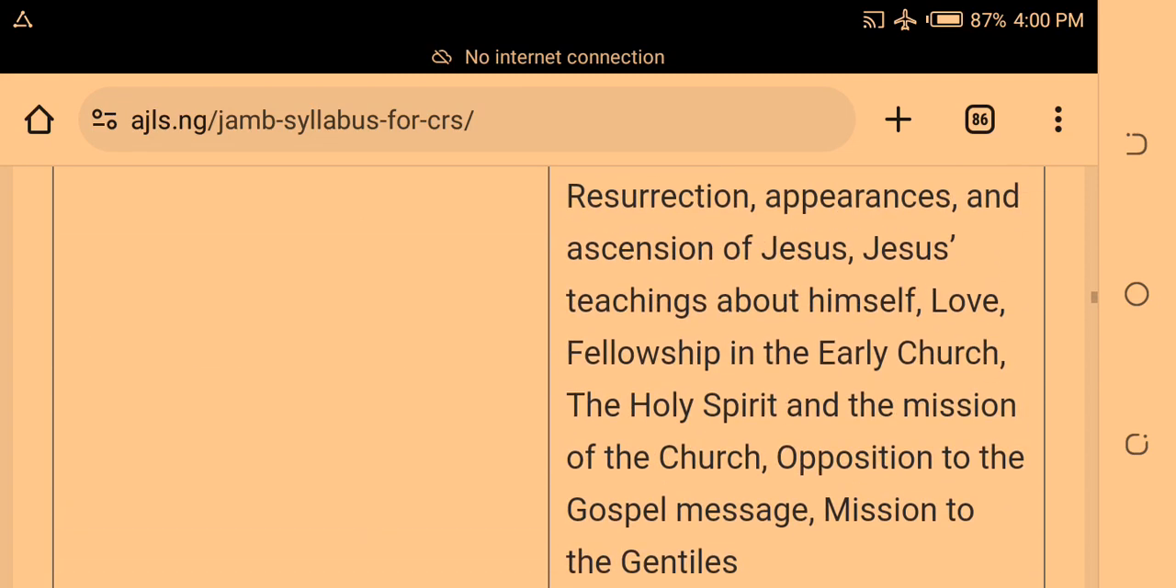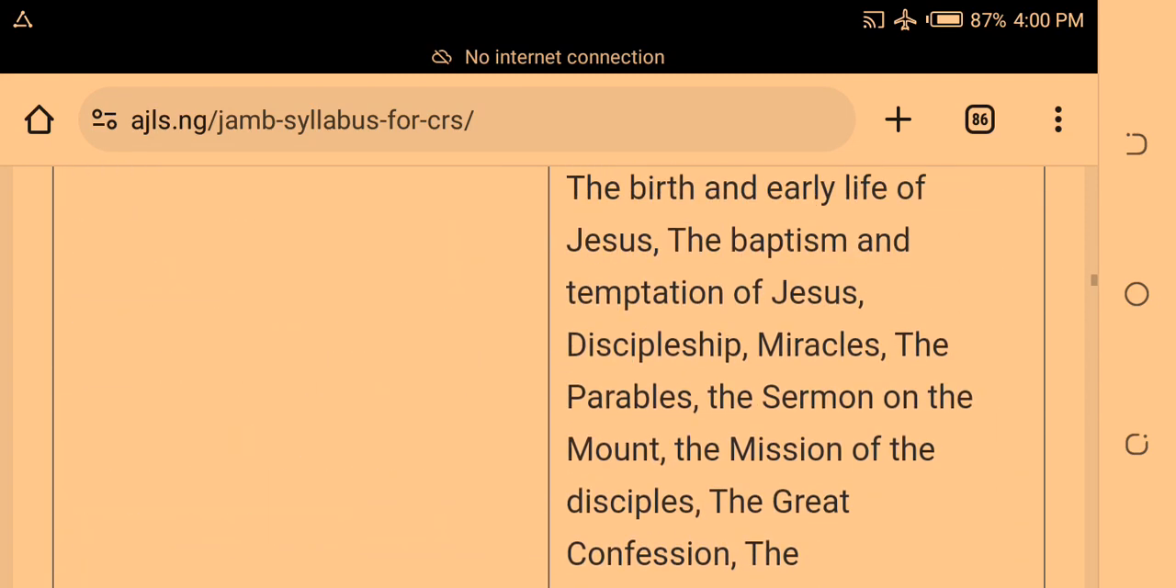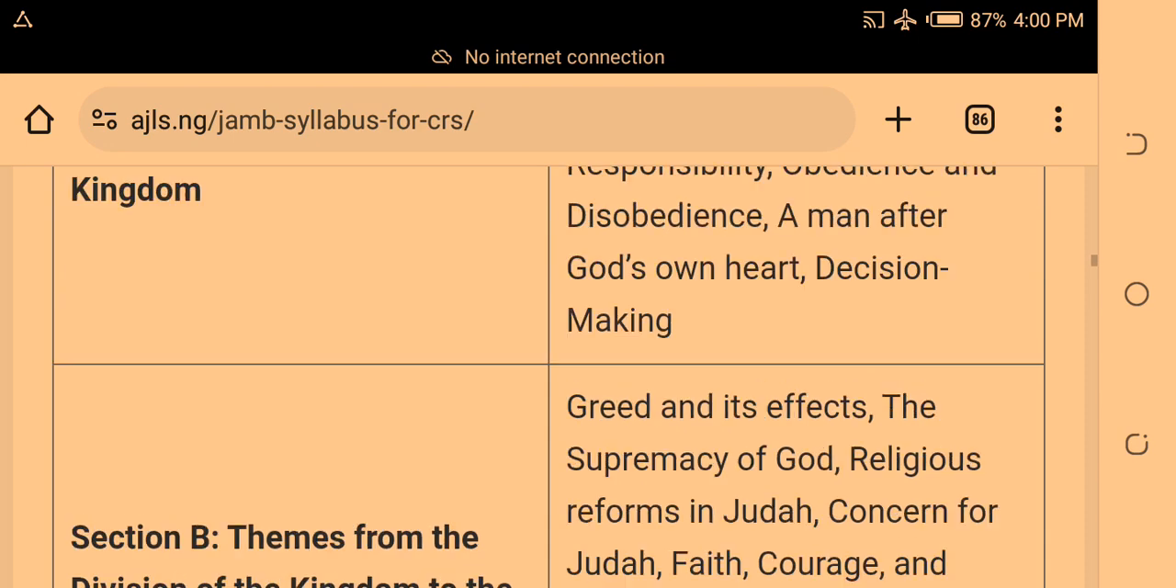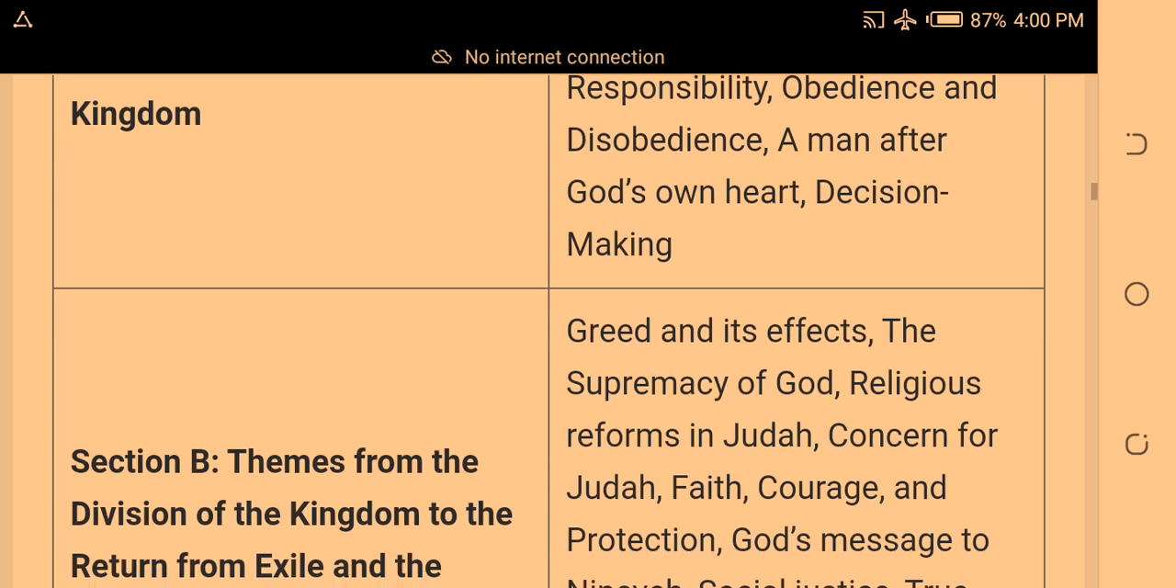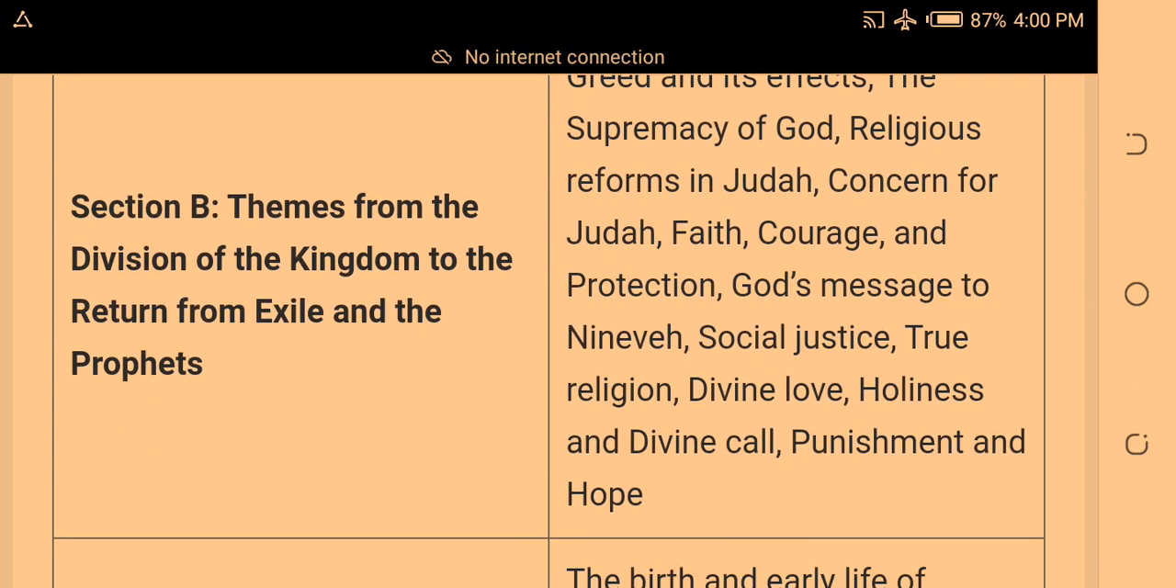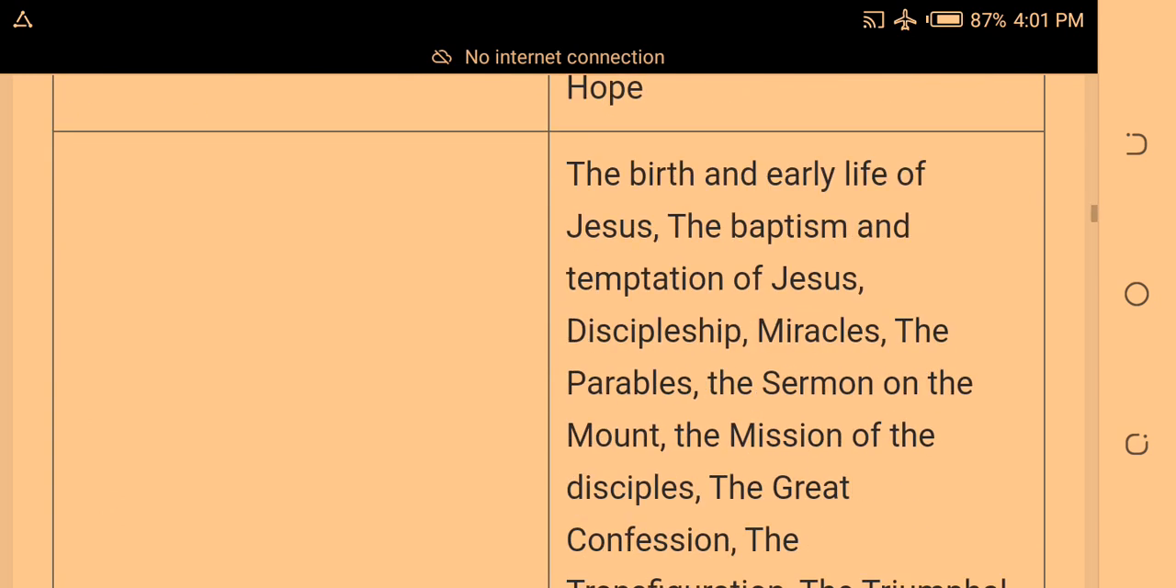Now, in JAMB, CRS is divided into 4 areas. Section A, we have themes from creation to the division of the kingdom. That is Israel. Then section B has to do with themes or topics from the division of the kingdom to the return from exile and the prophets. The prophets, you should know both the minor and major prophets.